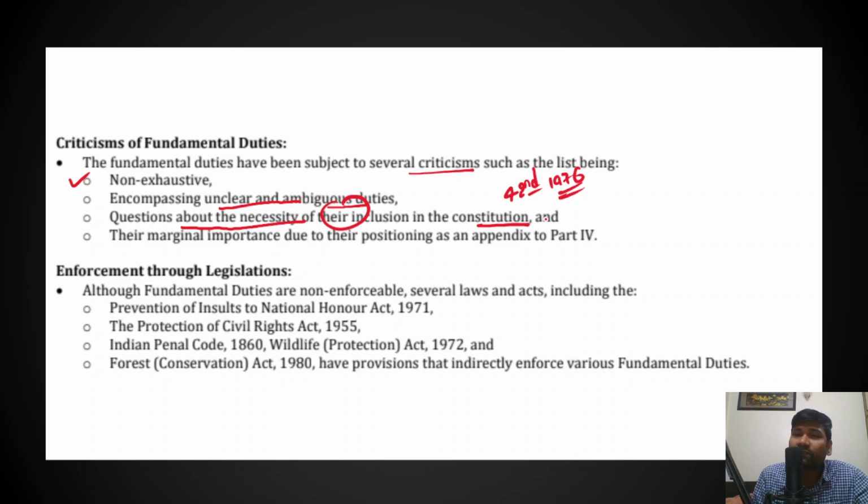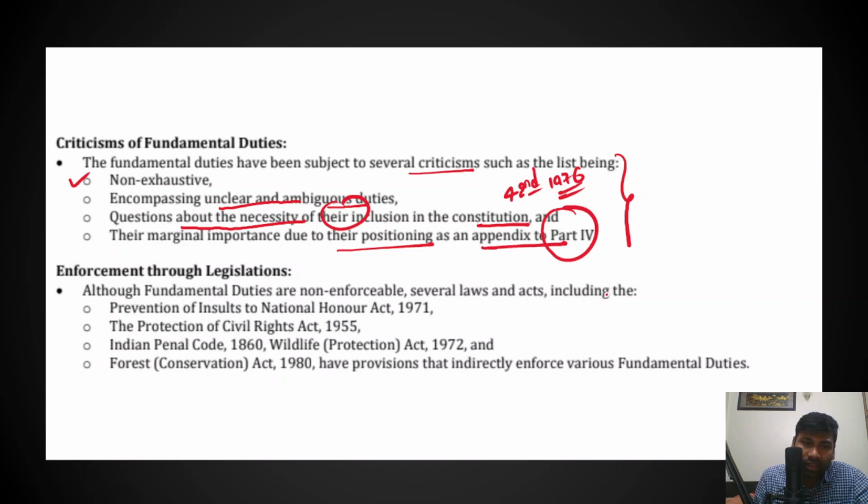And in fact, the fundamental duties have a marginal importance due to their positioning as an appendix to part 4 of the Indian constitution. And the other thing that we should understand here is that the fundamental duties are non-justiciable in nature.